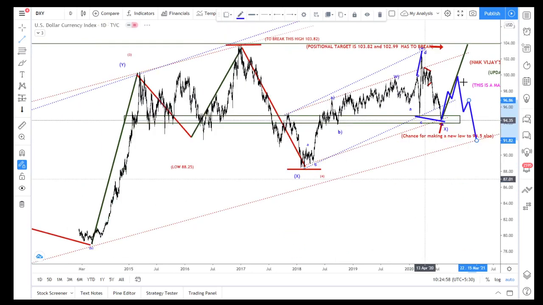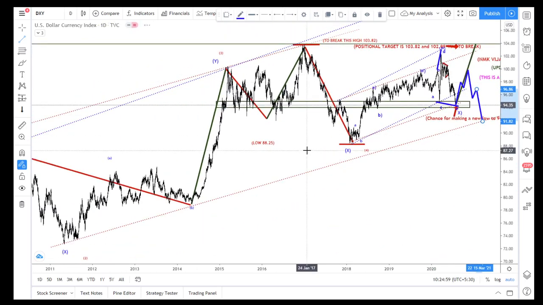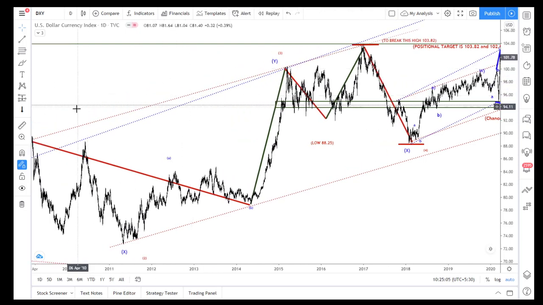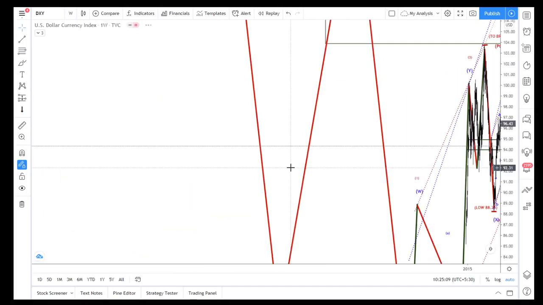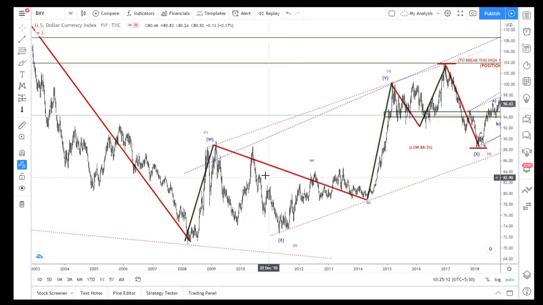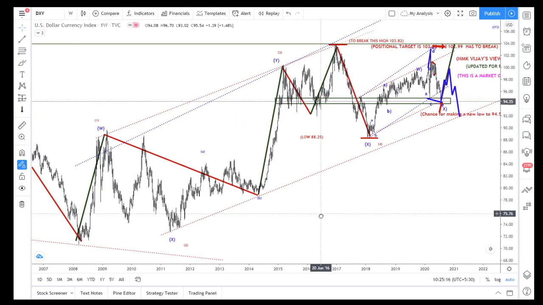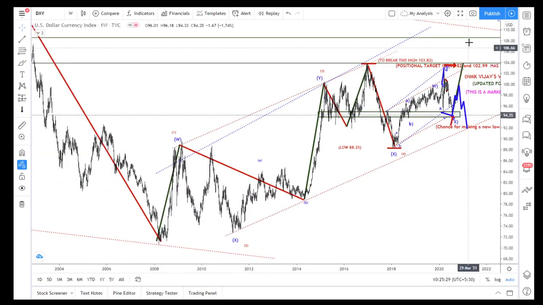So once this is completed, that 5-wave corrective structure has ended. So here 1, 2, 3, 4 and 5. See, this is not the wave count. What I'm trying to say is this is not the wave count. Just for a swing I'm explaining. So this is the first, second, third, fourth and fifth swing. So it has to complete here.